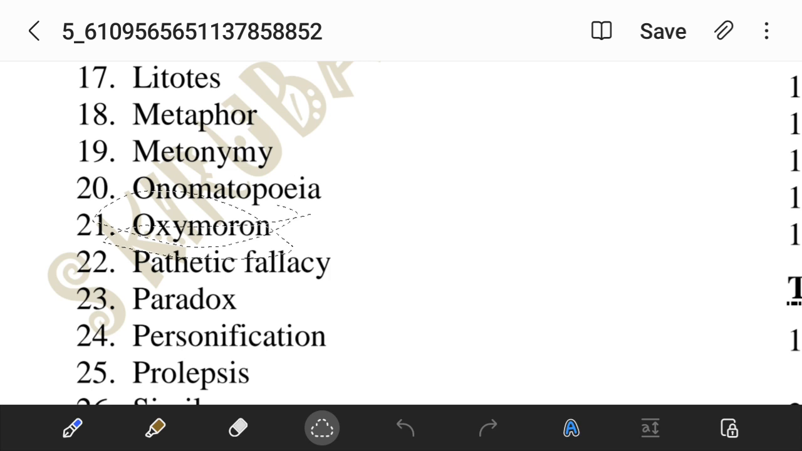What is oxymoron? Oxymoron is two contradictory words placed side by side, like "sweet sorrow." Sweet and sorrow are very different, but still they are used together. Like we can say "false truth." We are saying two contradictory words, false truth, but still it gives a meaning. A friendly fight. My brother and I had a friendly fight.